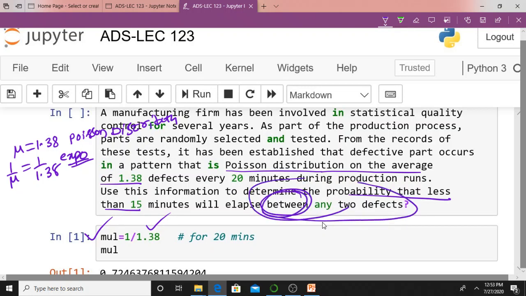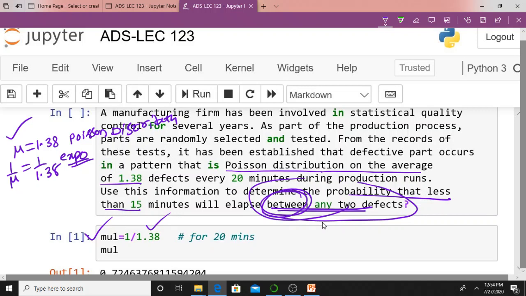This word between is very important, isn't it? Here we have to look at two things in the problem. One is the mean of your Poisson distribution, that is 1.38, and the second thing is between any two defects. This point is important. Whenever the word between two things appears, you have to go for exponential distribution. How do you know whether exponential distribution is applicable or not? Here in the problem itself, there is the phrase between any two defects, meaning it must come under your exponential distribution.